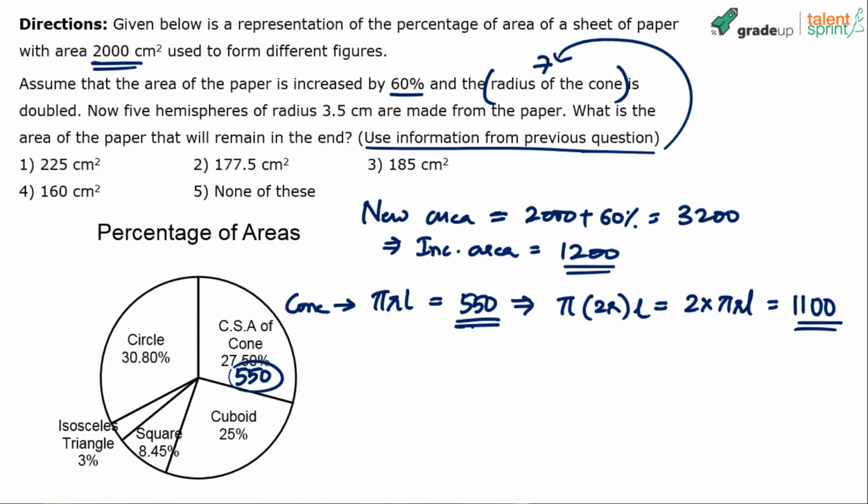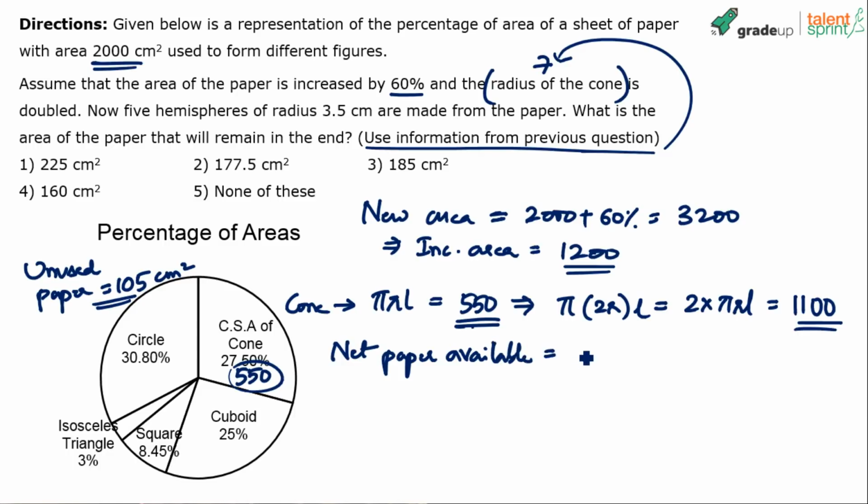And also remember the other information that can be used from the previous question, that is the unused area. Unused paper was 105 centimeters square. I recall that, right? Now what is the area of paper that will remain in the end? We will calculate that in the end, of course. Now what is the total net area available? Net paper available for hemispheres. What is the net paper available? Simple calculation. We already had 105 centimeter square of unused paper available with us.